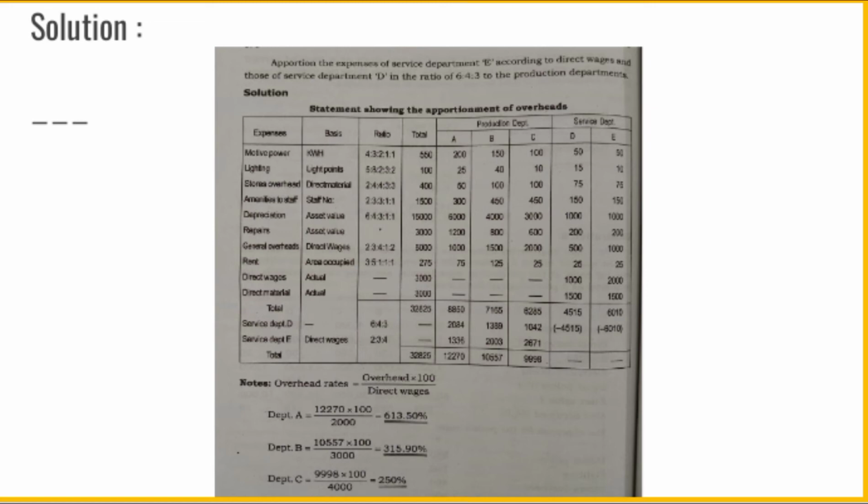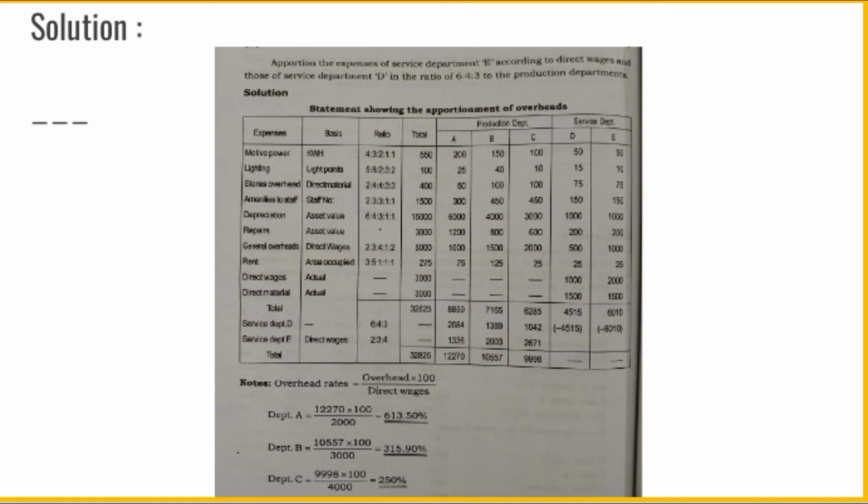General overheads or sundry charges are to be distributed on the basis of direct wages, and the ratio 2:3:4:1:2. Then last item, rent. It is based on area occupied, ratio 3:5:1:1:1. Rupees 275 is to be apportioned on the basis of this ratio.